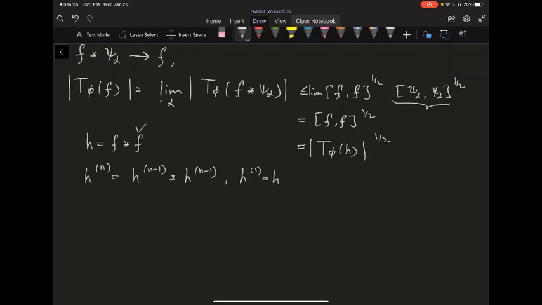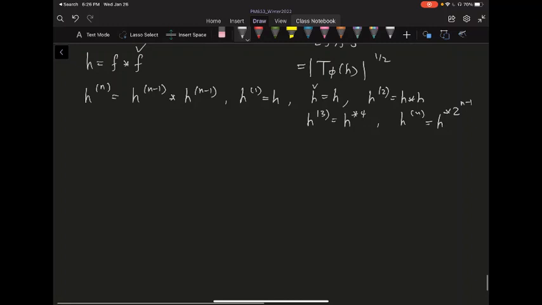H3 is going to be h2 convolved with h2. Because of your definition of h, you saw h check is equal to h. So you can say h2 is essentially just h convolved with h, and H3 is going to be H2 convolved with H2, so basically the four of them convolved together. And you can say Hn is essentially 2 to the n minus 1 copies of H convolved with one another. But in any case, this H is going to be in L1 anyway.